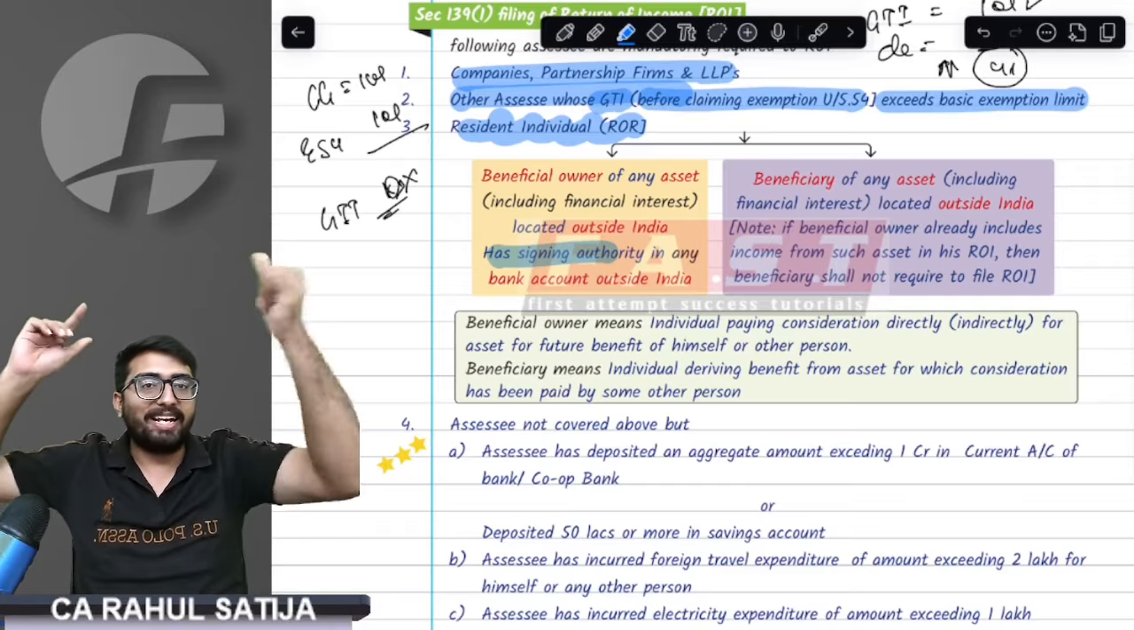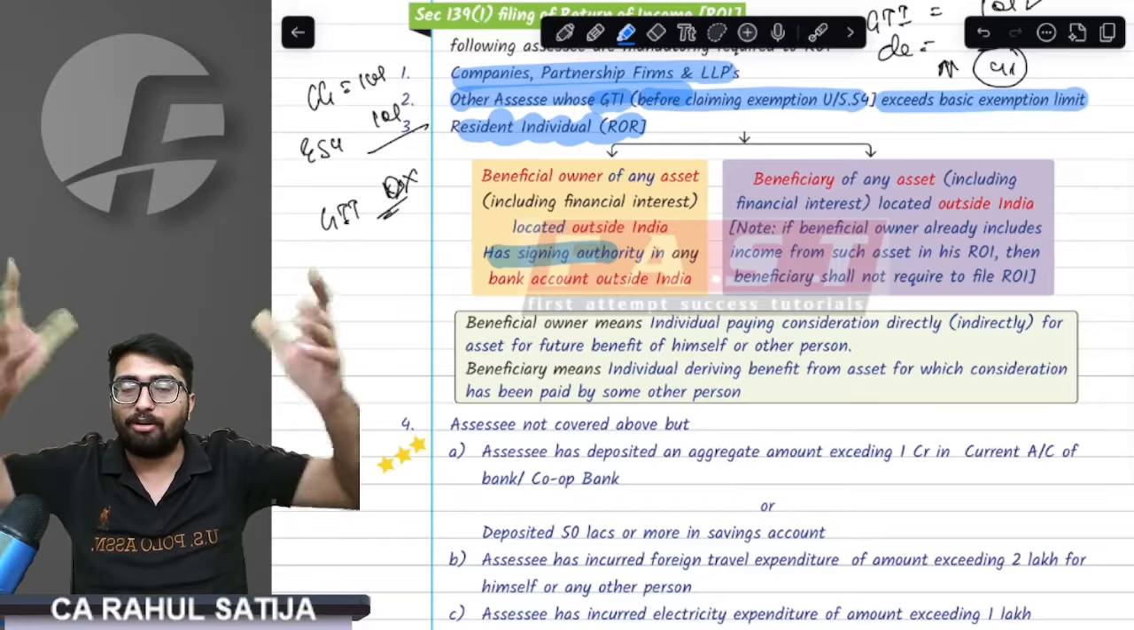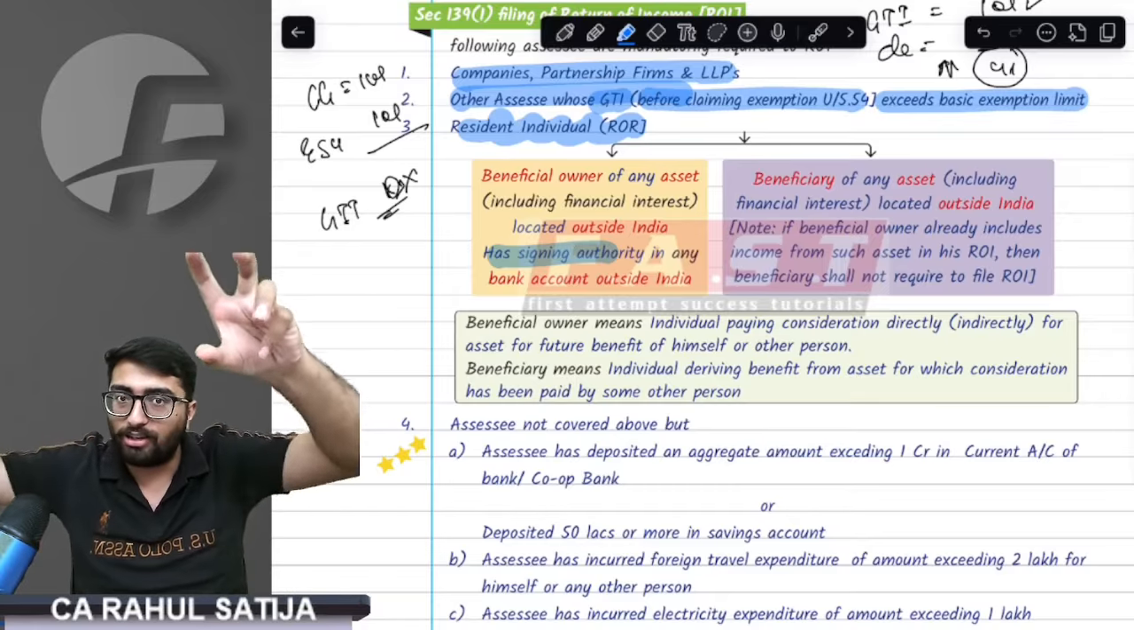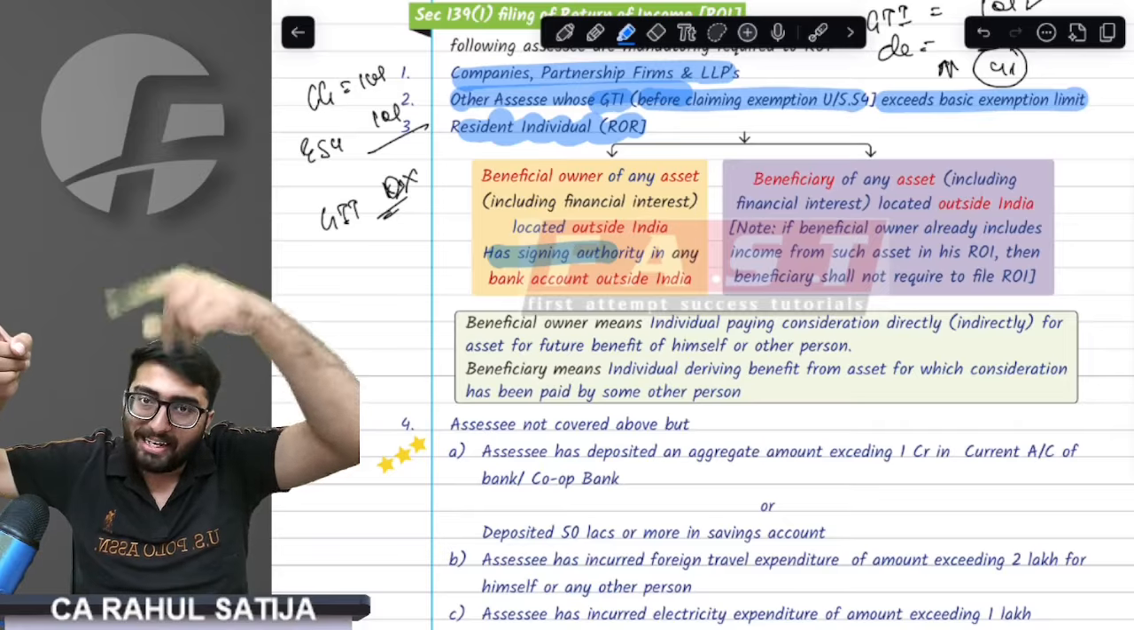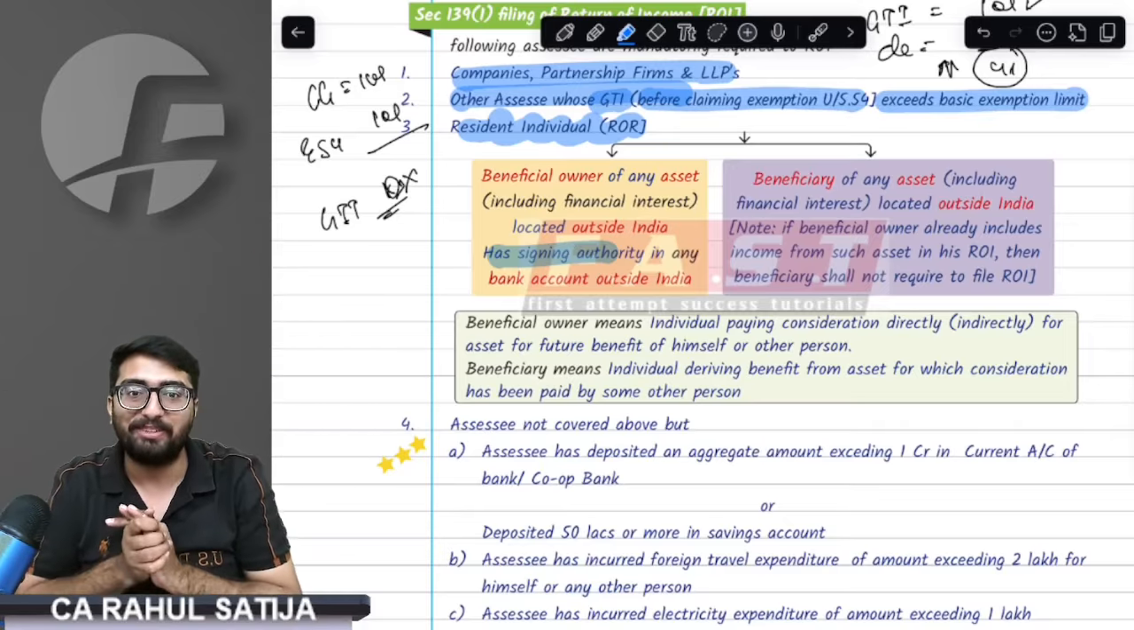This was simple. Any company, firm, or LLP has to file. For other people, if GTI is above the basic exemption limit, they have to file. If GTI is not above it, you have to check whether you have foreign assets like immovable property, a bank account, or any shares. If you do, you have to file the return.